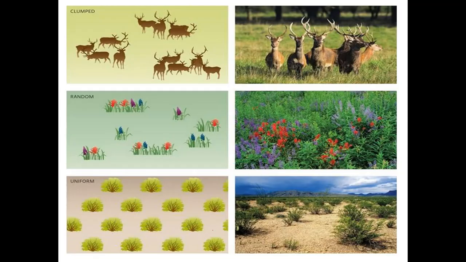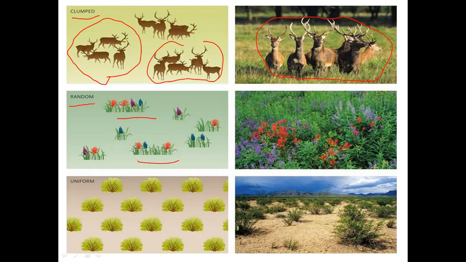Putting all three together, you'll see here how clumped dispersion looks like. When organisms are found in clusters or groups, this is how groups are formed. So this is the clumped dispersion or distribution. This is the random dispersion, where organisms are randomly distributed, and this is the uniform distribution.